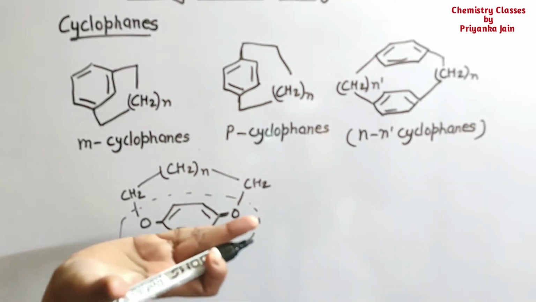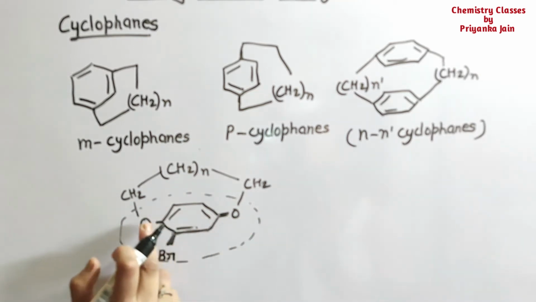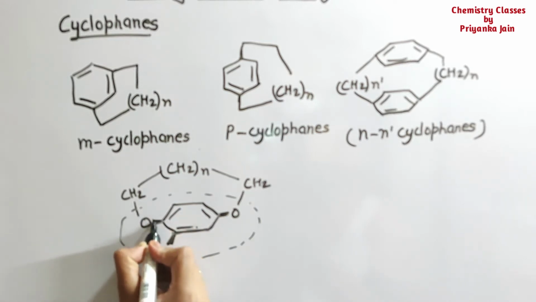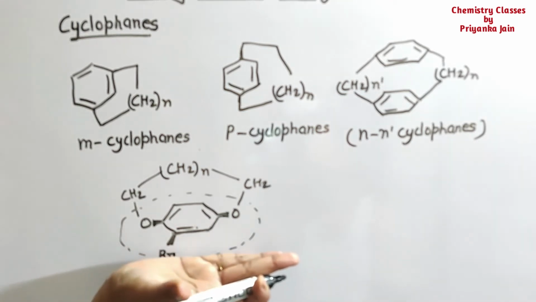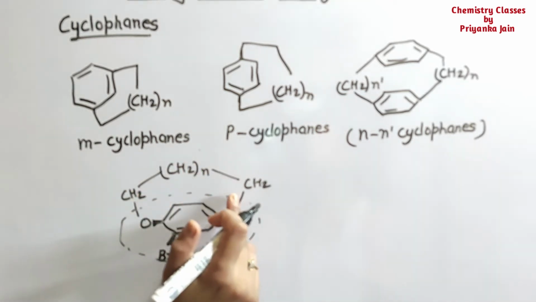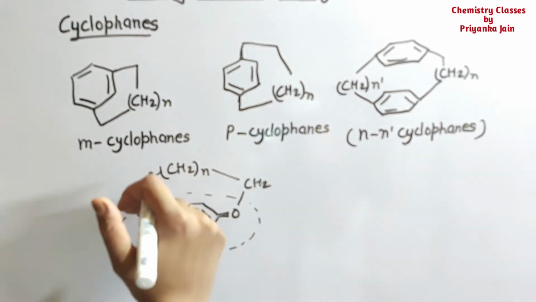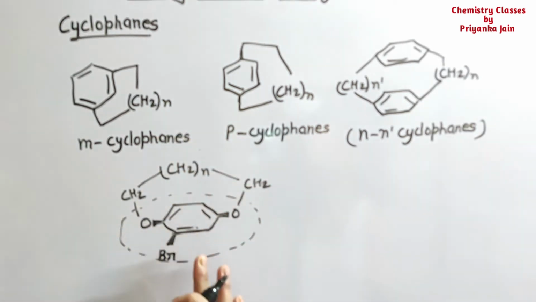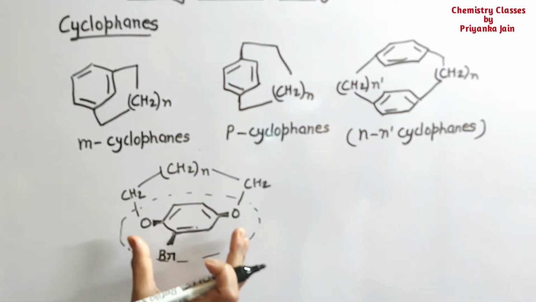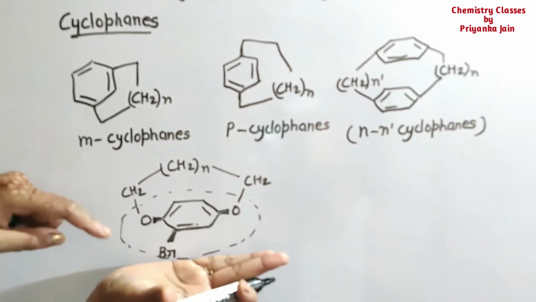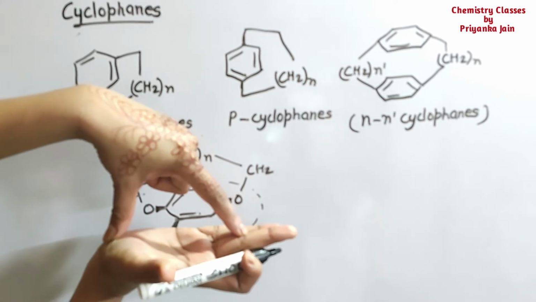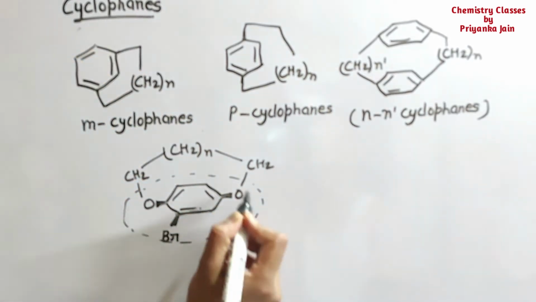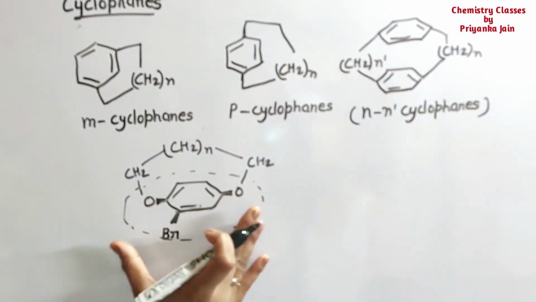This is the plane in which this ring is present, with the two oxygens and this bromine. This plane is chiral, and the methylene ring is present perpendicular to it, looking like a pulley. You can see this is in the plane and the methylene ring is present in this manner. So this plane is chiral. Is this clear?